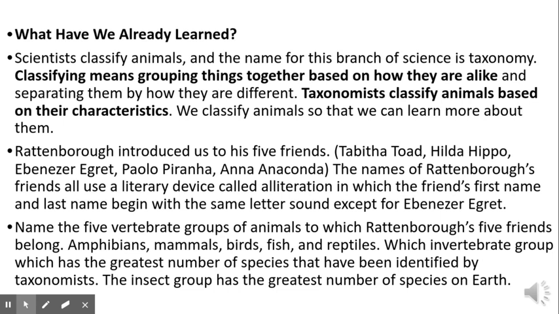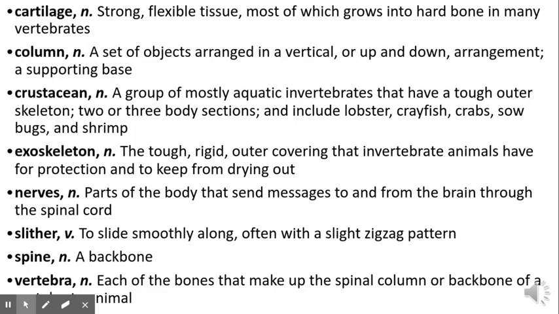So the 5 vertebrate groups we've learned about are amphibians, mammals, birds, fish, and reptiles. The invertebrate group that makes up the largest number of species on Earth is insects. Remember, they make up over 95% of all animals.